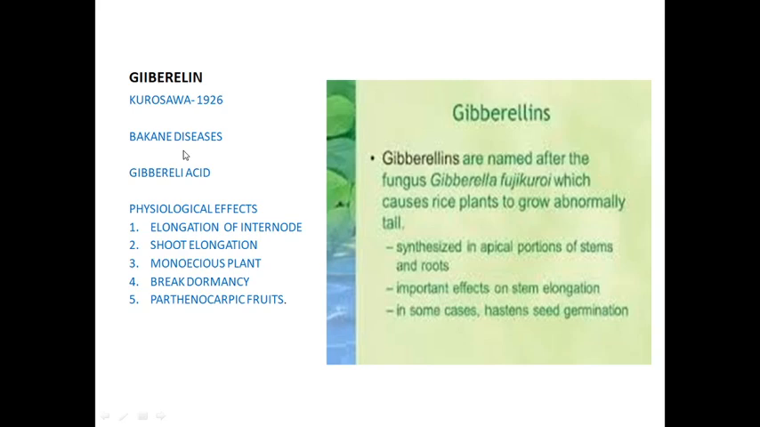The disease is called bakanae disease, and it is caused by a fungus. The fungus name is Gibberella fujikuroi. What is the name of the fungus? Gibberella fujikuroi. So it is identified as gibberellic acid. The gibberellic acid is responsible for the bakanae disease. It was occurring in the fungus called Gibberella fujikuroi.